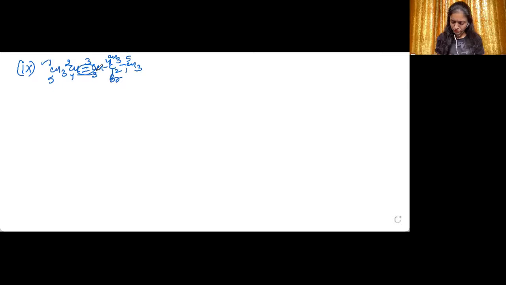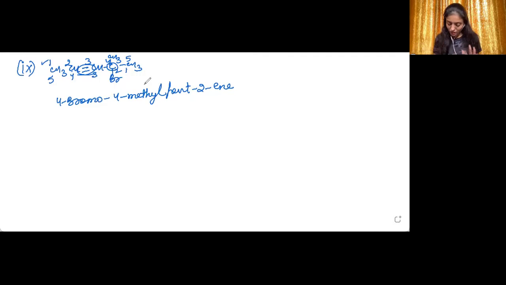So here you can just write 4-bromo, 4-methyl, pent, because 5 carbons are there in the main chain, 2-ene. Now, what is the type of halide? The carbon to which halogen is attached is further attached to 3 carbon atoms. So it is a, okay, no, it will not be a tertiary halide. I just did not consider this double bond.